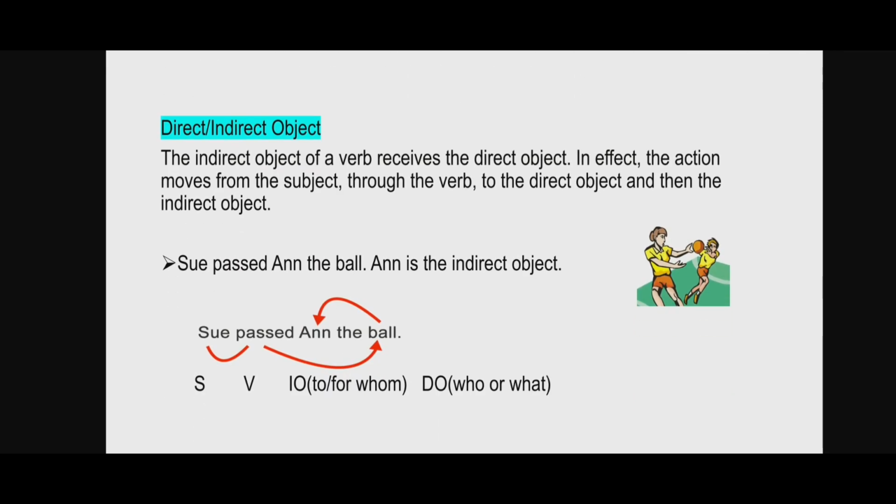Some objects can be direct and indirect. For example, Sue passed Ann the ball. Here Sue is the subject, passed is the verb. Now, Sue passed what? Sue passed the ball. So ball is the direct object. Then Ann is the indirect object. In effect, the action moves from the subject, which is Sue, to the verb pass, then to the direct object ball, and finally to the indirect object, which is Ann.